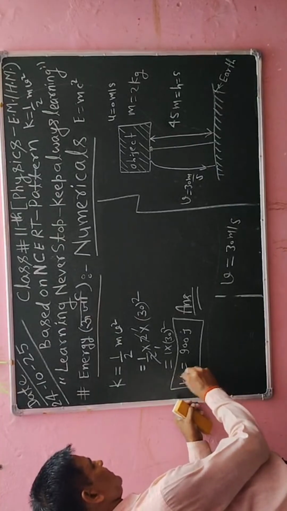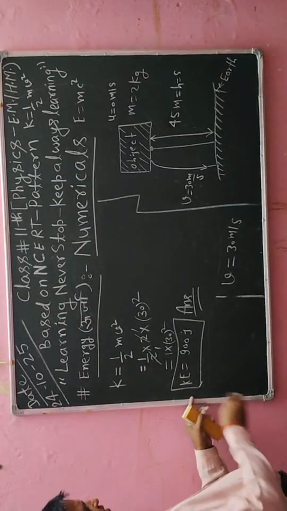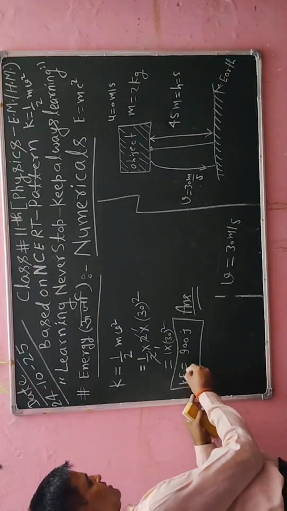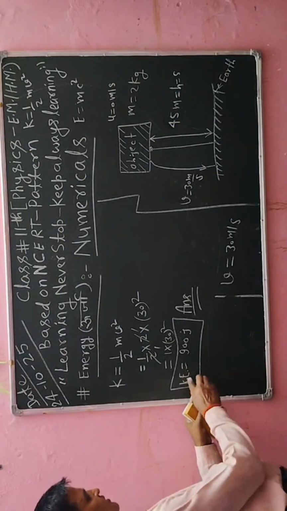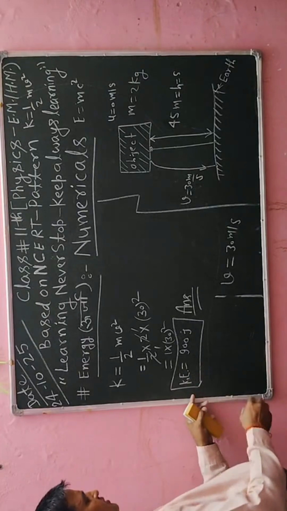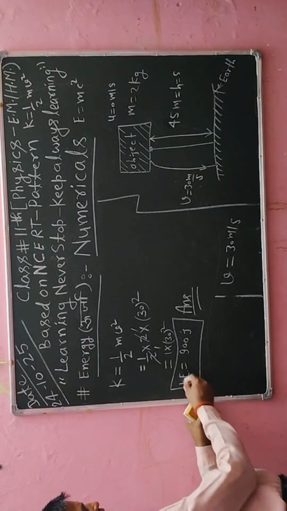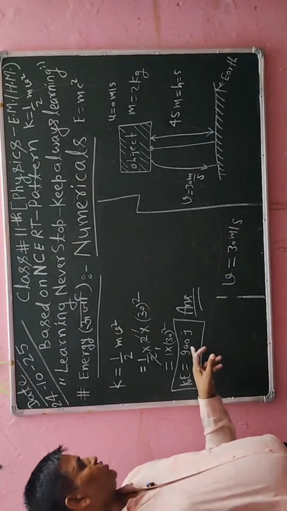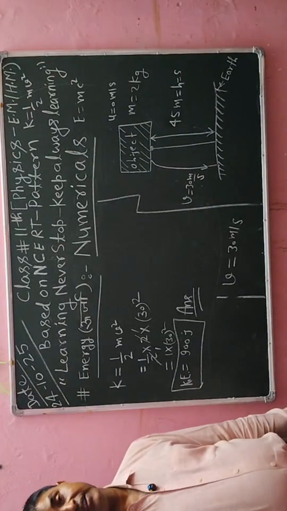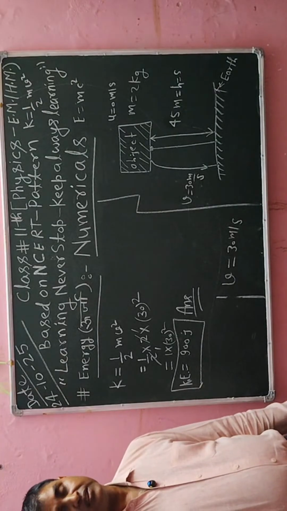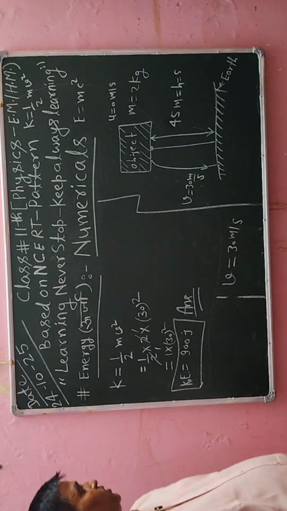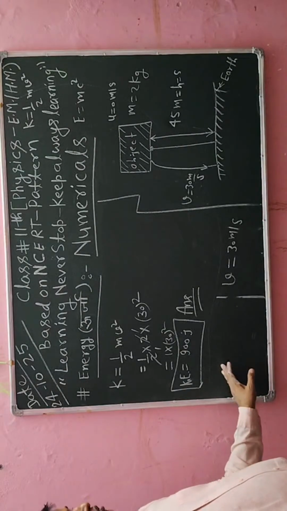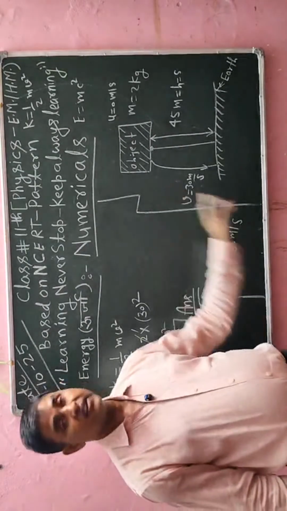So here kinetic energy is written as kinetic energy equals 900 joule, or in other words we can also write 900 newton meter. So this is the required way to calculate the kinetic energy of this object.